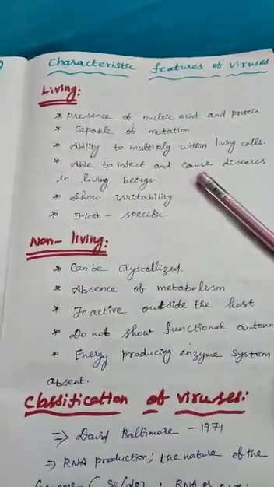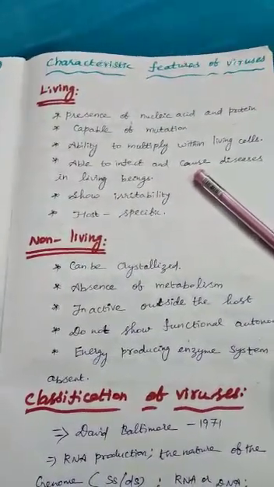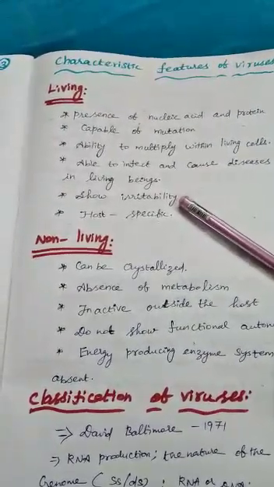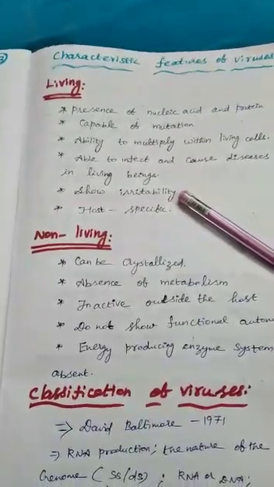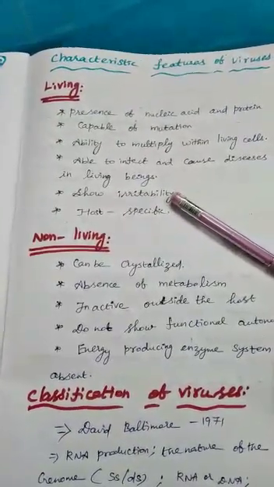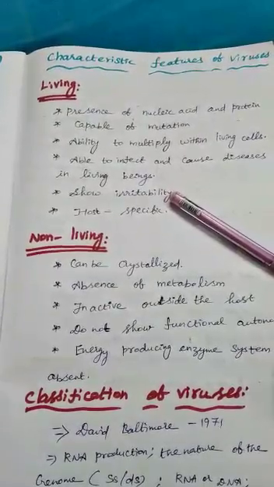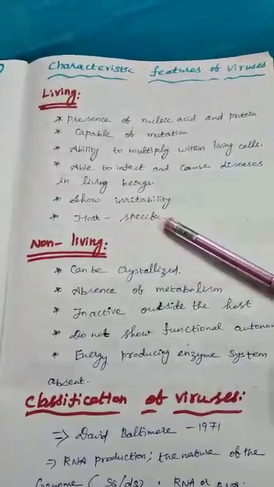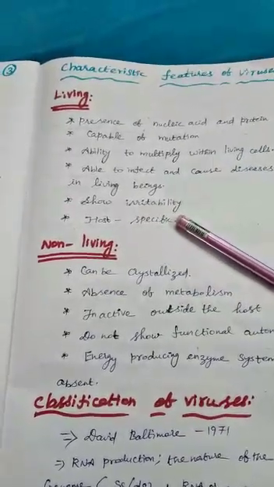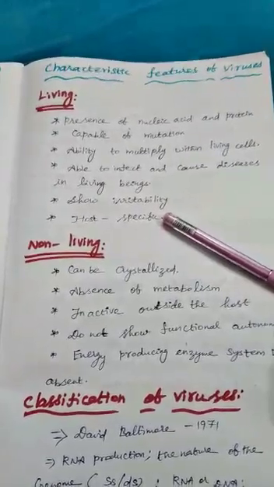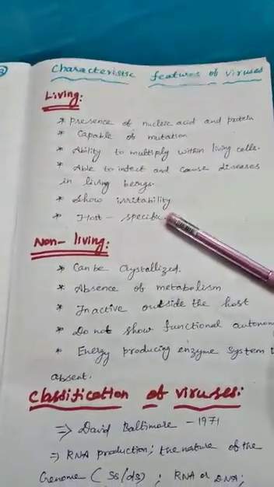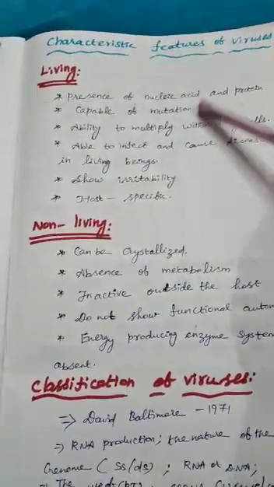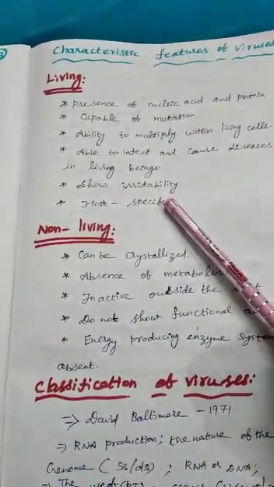So we already know the virus has the capacity to infect and cause disease in living beings, and shows irritability. It also possesses the characteristic of response to stimuli. So it has the character of irritability like living beings, and it is host specific. When a virus enters into a plant, an animal, or another microbe, the host-specific characteristics are also produced. Okay. So these are the living characteristic features of the viruses.